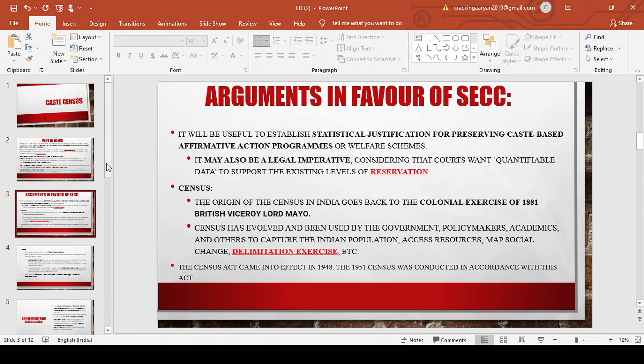Now, the census started in 1881. It was started by British Viceroy Lord Mayo, and is used by the government, policymakers and academics to capture the population of India for welfare schemes, for resources, for delimitation, and for various other purposes. We have a Census Act which came into force in 1948, and the first census of independent India, that is the census of 1951, was conducted in accordance with this act. After that, a census is conducted every 10 years. The last census was conducted in 2011, and now we have 2021. The census is yet to be completed.